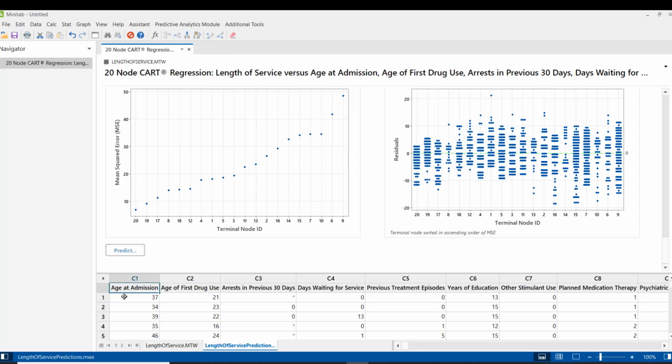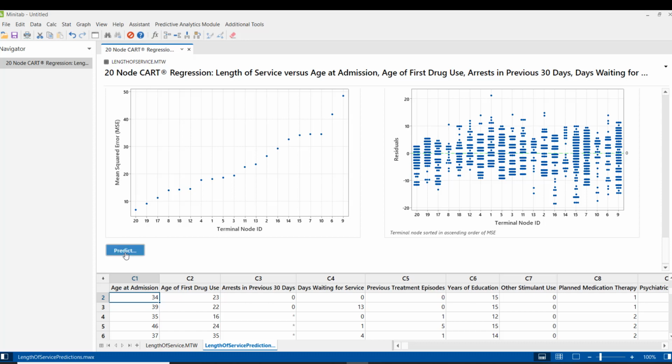So this is the data for which we are going to predict. There are 7 rows. We have some data like age at admission, first use arrest, previous treatment episodes, years of education, planned medical therapy, and we want to predict the length of service based on the data which has been given to you. Now we have already trained our model on the length of service, and now we are going to predict on this prediction data. So how are we going to do it?